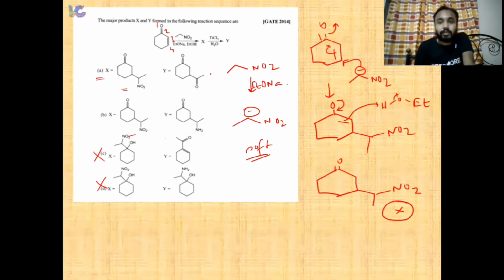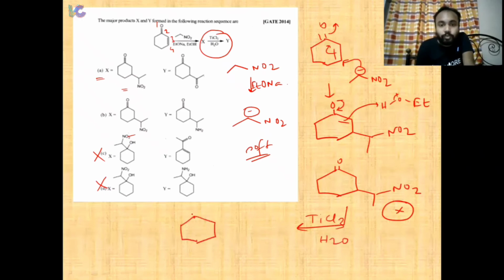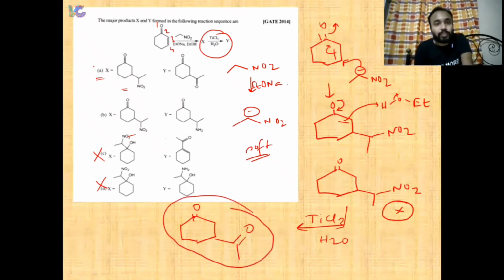We have added titanium chloride and water. So basically, titanium chloride and water just convert a nitro group to a keto group, right? This converts a nitro group to a keto group. Okay, so option A is correct. Fine.